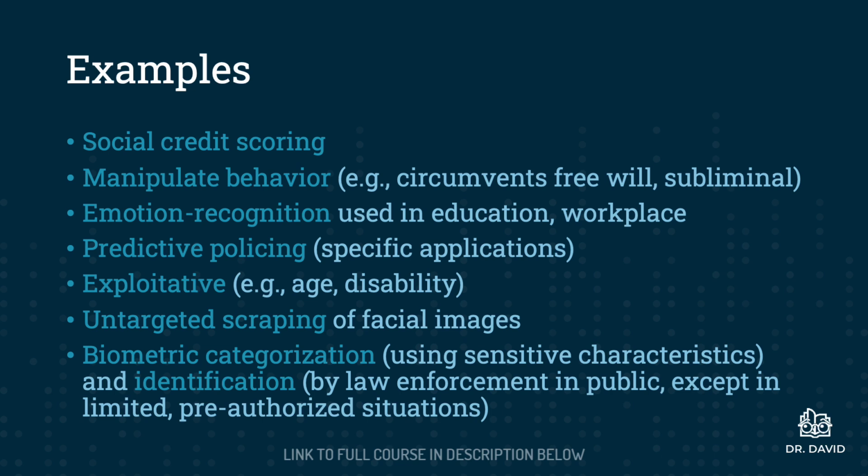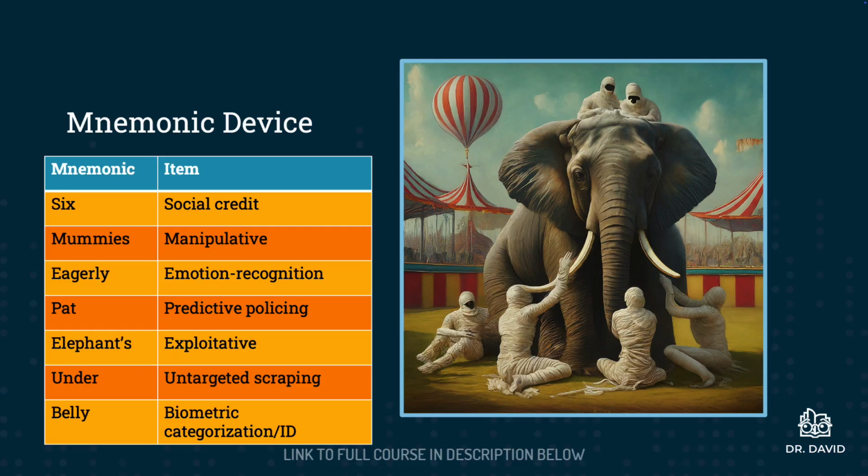For biometric categorization and identification, systems are prohibited, specifically those using sensitive characteristics or by law enforcement in public, unless a limited pre-authorized exception exists. Again, there's some nuance here, and if I were a sinister question writer, this is where I would try and trip people up. To help you remember these examples of prohibited systems, I've created another mnemonic device for you, and